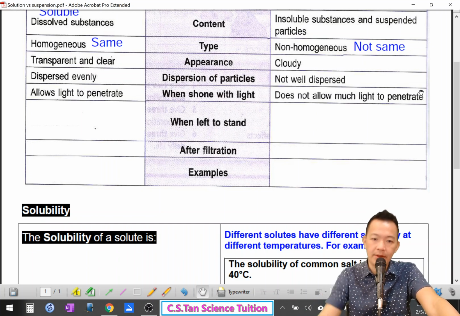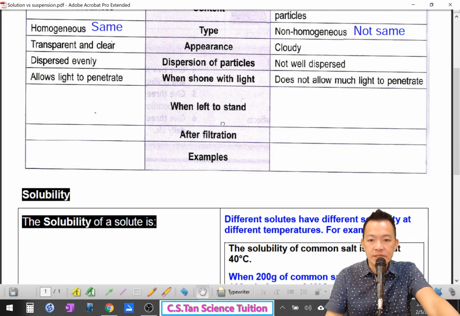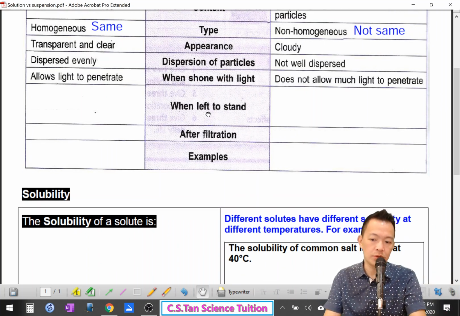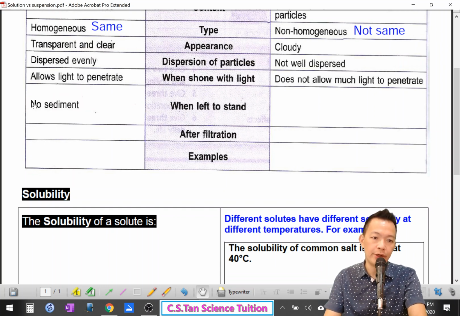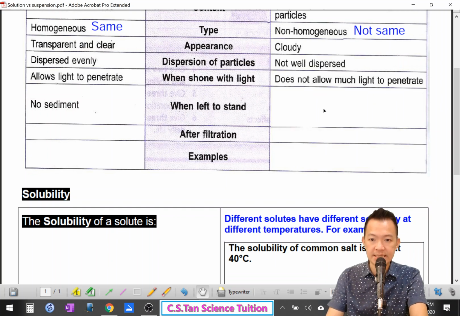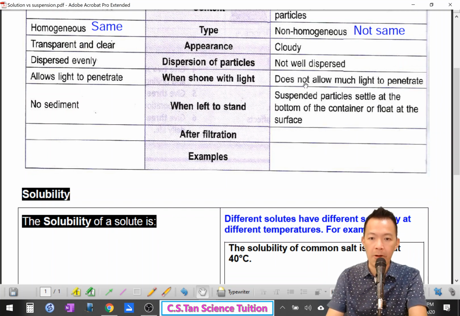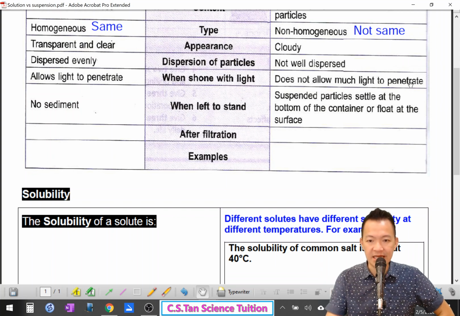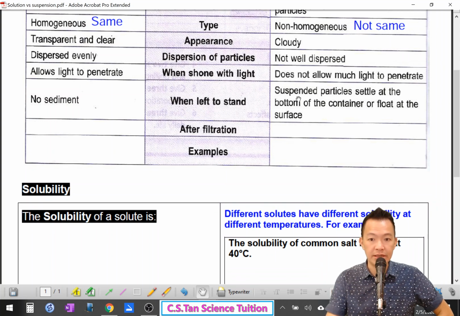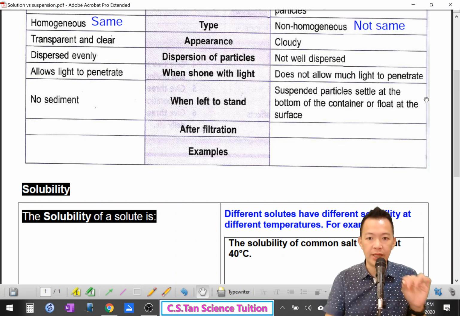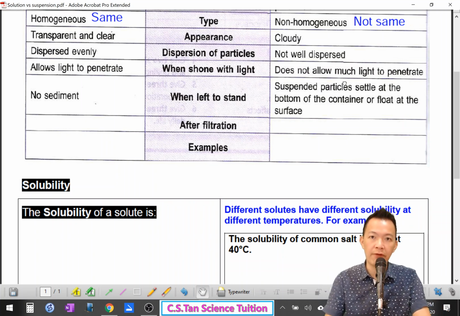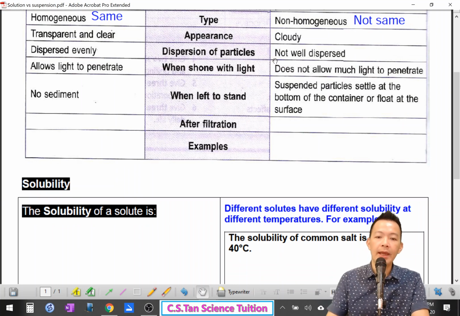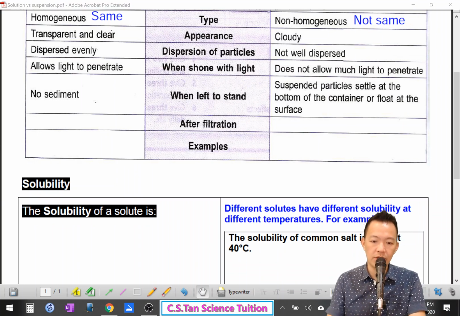Do you roughly understand? Okay, when left to stand, solutions do not settle down. No sediment appears. But compared to the suspension, yes, they will settle down. Suspended particles settle to the bottom of the container. They will settle down and some float at the surface. After the filtration, what happens?